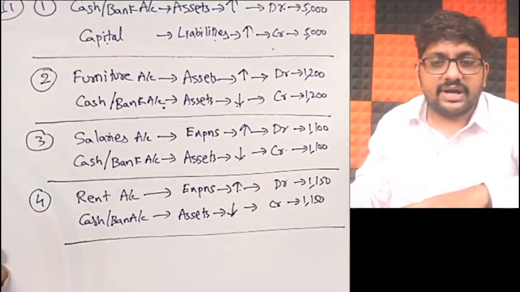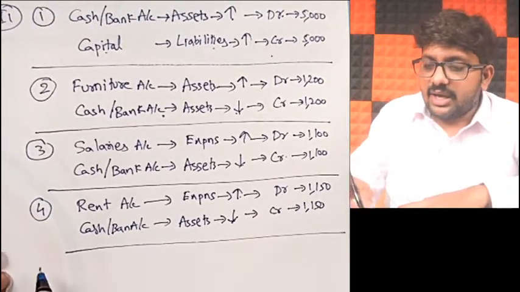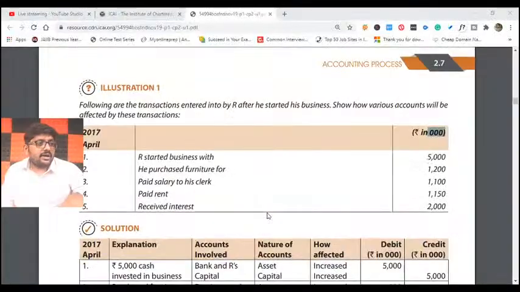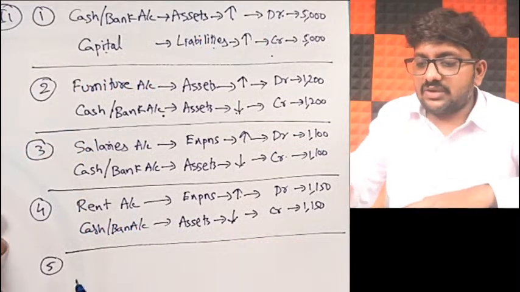I understood that also, right? So till now 4 transactions we have written. Now the 5th transaction, coming to the last transaction of illustration number 1. Right, friends, received interest 2,000 rupees. Here you have received interest. So obviously what will happen?